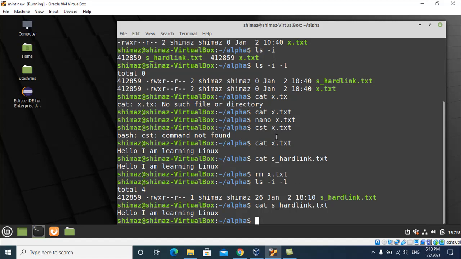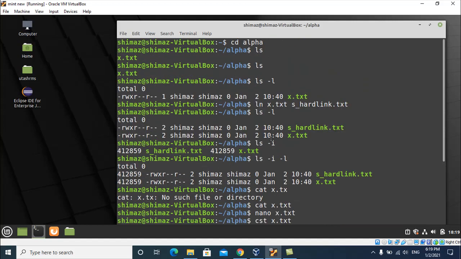We can create a link between two files that can be hard and soft. So how to create a hard link? This is the command: ln, the original file, and the destination file to which you want to create the link.